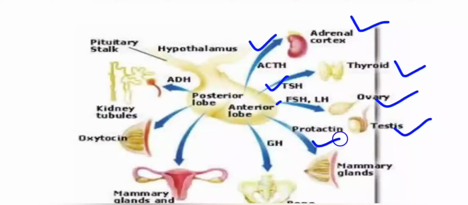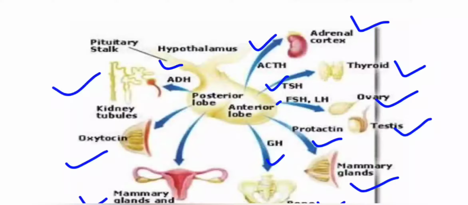Then prolactin, which acts on the mammary glands. Growth hormone, which acts on bone and controls overall growth of the body. Then the posterior lobe produces oxytocin, which controls mammary gland and uterine muscle contraction. ADH, also known as vasopressin or antidiuretic hormone, which acts on kidney tubules and regulates the body fluids or water and ionic balance of the body.